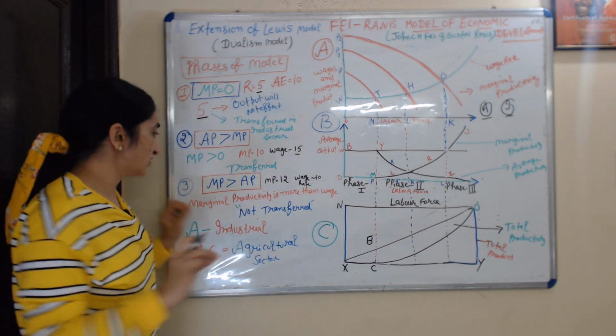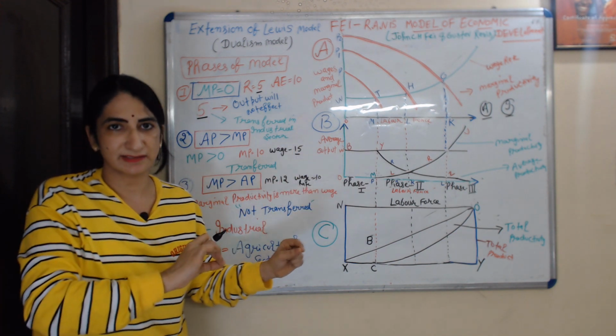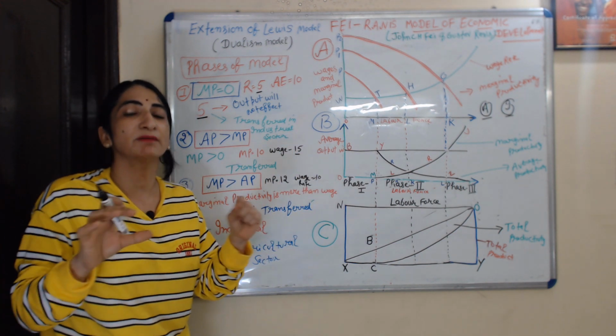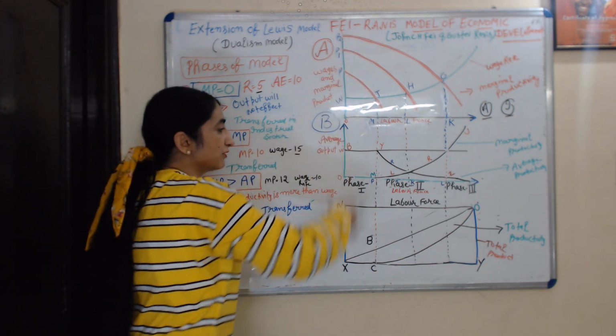So in this situation we cannot transfer labor from the agriculture sector to the industrial sector, because now the agriculture sector has become commercialized. These things we will understand with the help of this diagram.